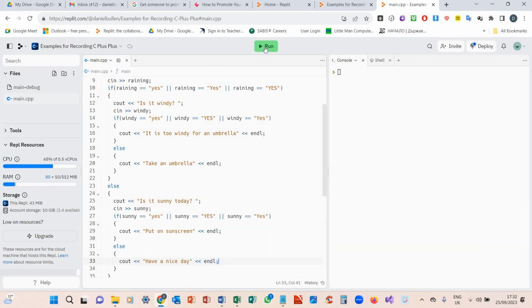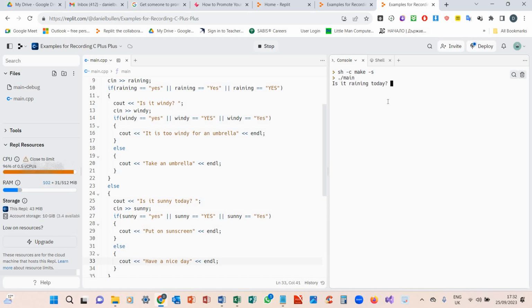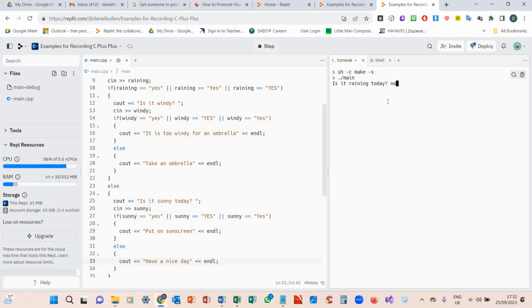End line. So let's have a look, shall we? Let's give it a couple of tests. Is it raining today? No. Is it sunny today? Yes. Put on sunscreen. Raining today? No. Yes. No, no. Right. I'm going to say yes. Yes.